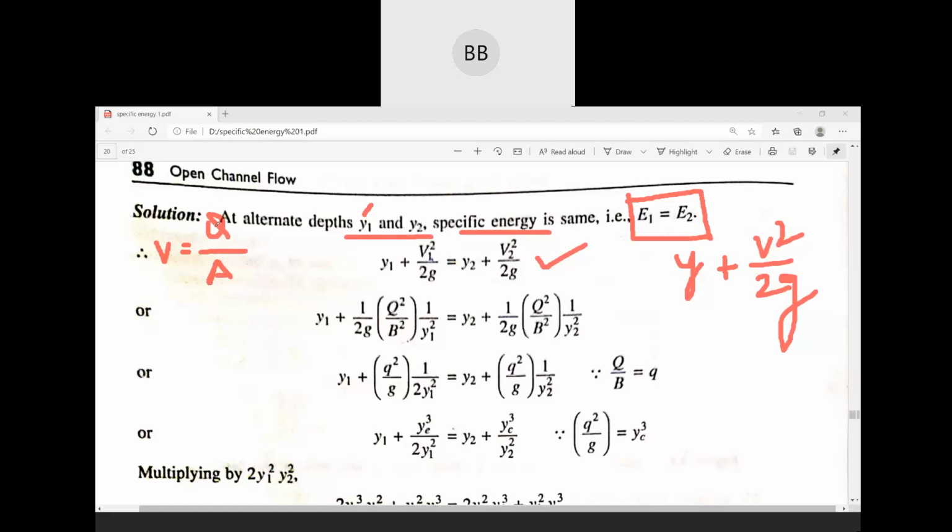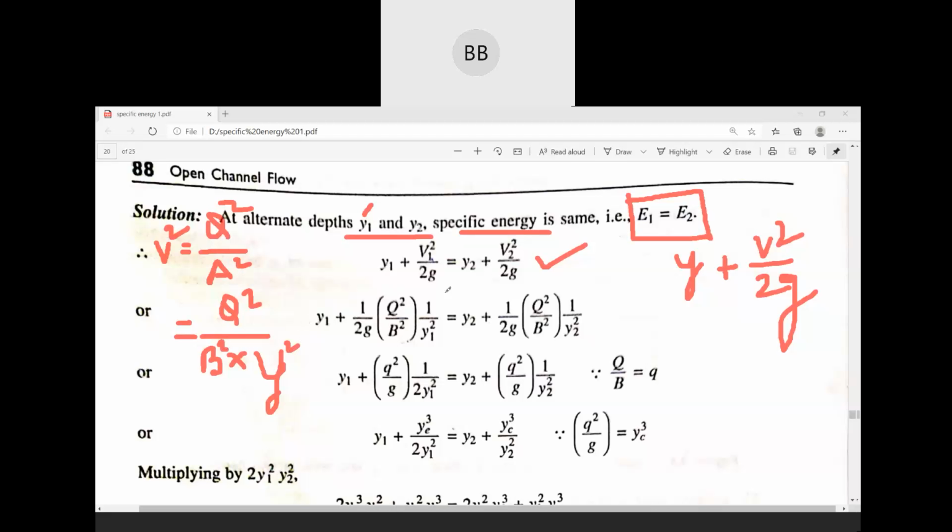If we further simplify this, as in the question it is given as a rectangular channel, the area will be b multiplied by y. So in place of v we can directly write Q divided by b multiplied by y. If it is squared, then this will be squared: Q square divided by b square multiplied by y square.